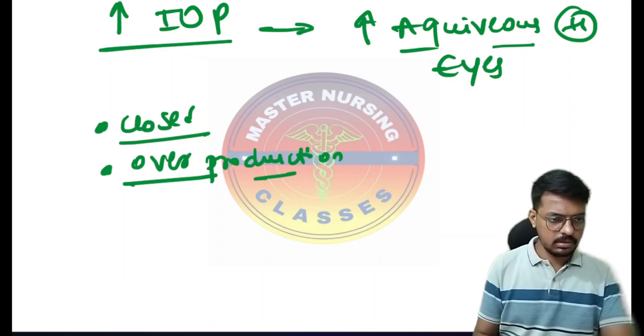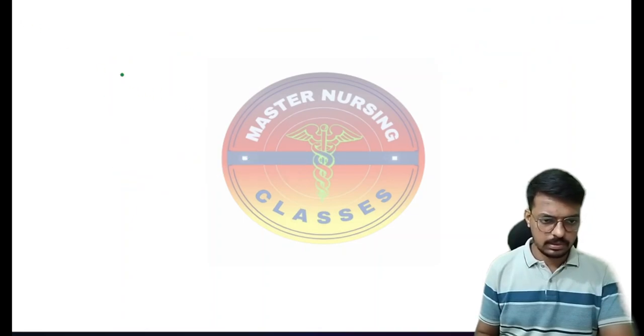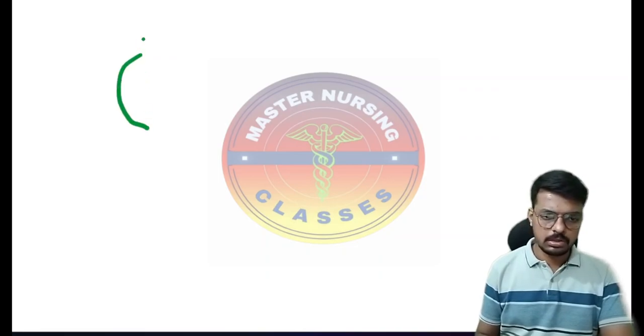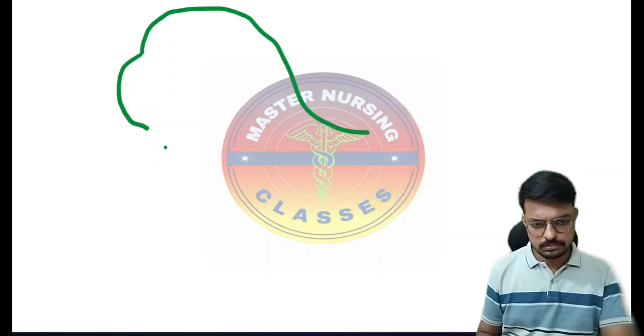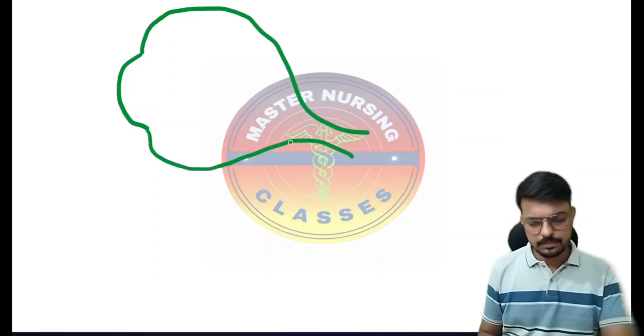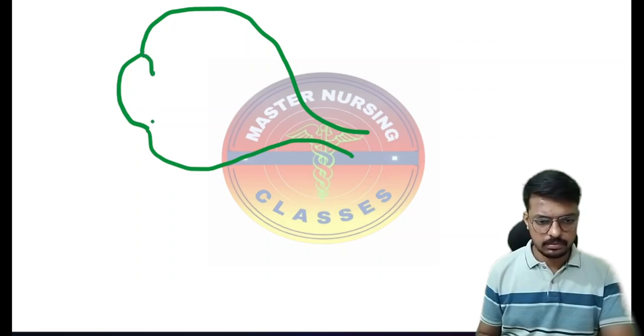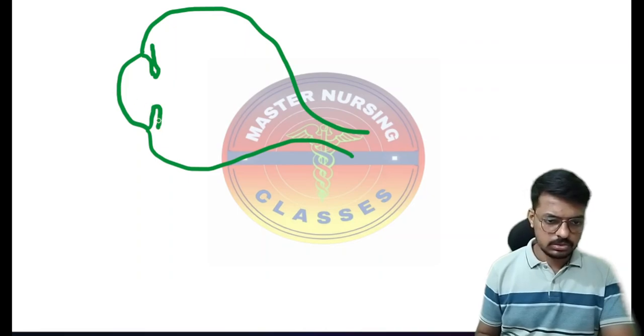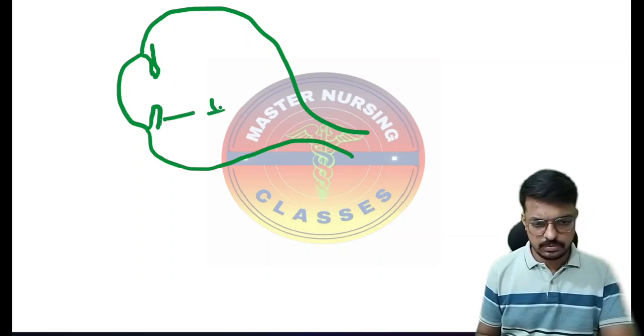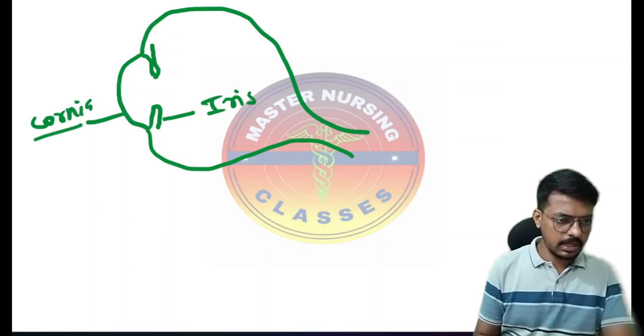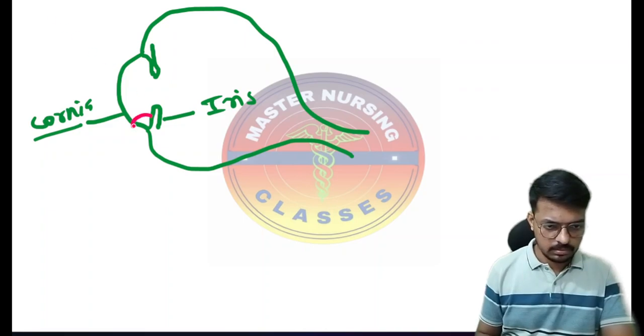What is the angle? Let me take a new slide. It will help everyone. Okay, so this is our beautiful cornea. Here is the eyeball. That is the outer layer. And here we have the very beautiful eye. So this is our iris, and this is our cornea. So in between the iris and cornea, here is the angle.